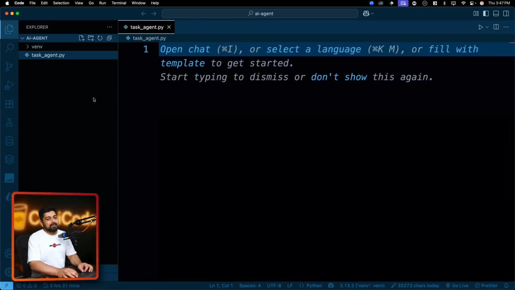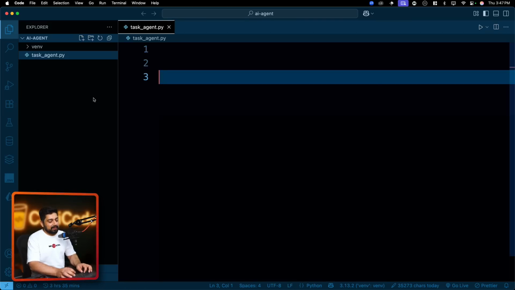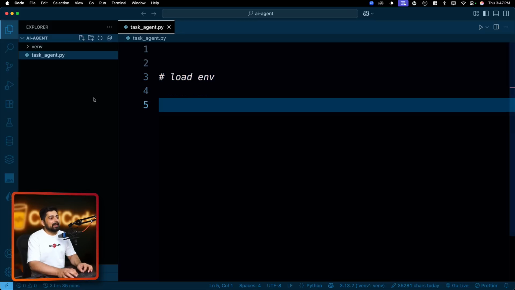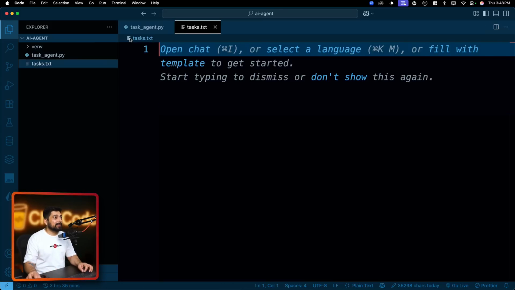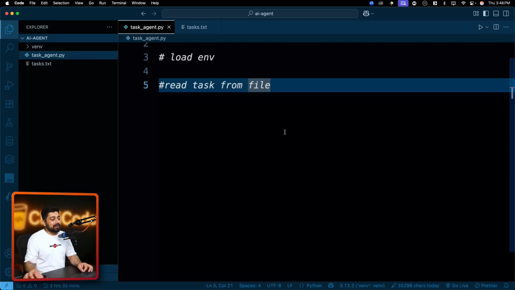All right. First of all, what do we want to do? Let's write the strategy for this. First of all, load env. So I will load the environment variable. After that, we want to read all the tasks. So let's go ahead and read the task. And we'll read the task from a file. So let's also create a file in here. And we'll call this one tasks.txt. We can read from other places as well. It's super easy. No big deal there. All right. Read the task.